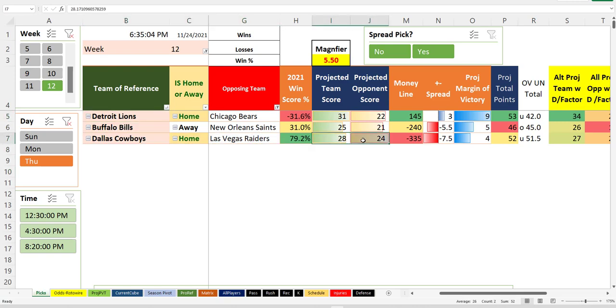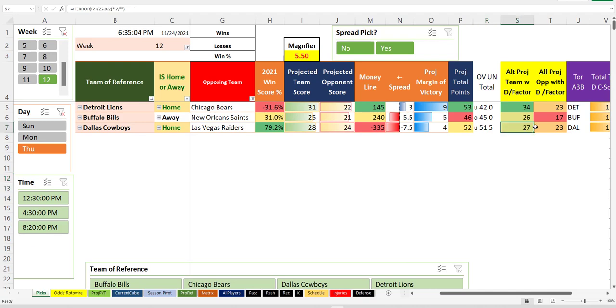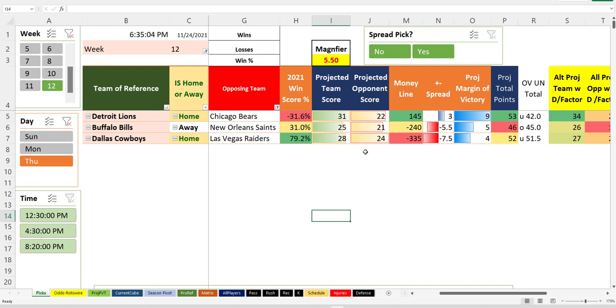Dallas and the Raiders, this stayed a 4-point game, and alternate score is still a 4-point game. We're also closing our eyes and snapping our fingers and seeing if the Raiders are going to cover 7.5 now.